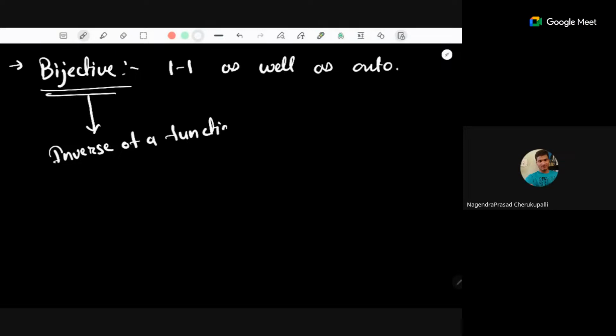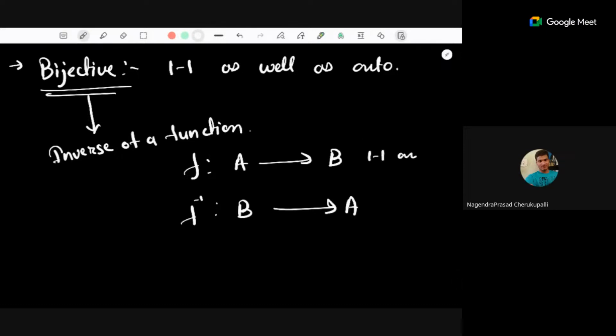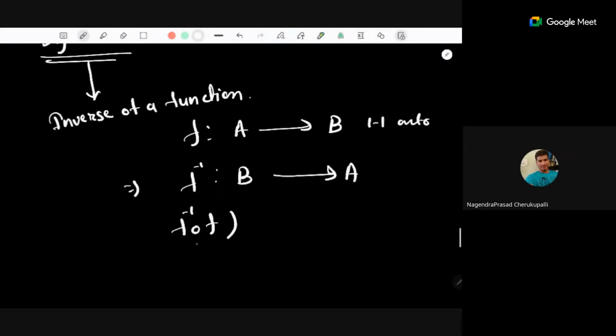So what is the inverse of a function? If you have a function f from A to B, you can define another function f inverse, which will be a function from B to A. So here the roles of codomain and range interchange. If f from A to B is one-one and onto both, then we can find a function f inverse from B to A, which is also one-one and onto, such that if you compose f with f inverse, you get x back. Such a function is known as the inverse of a function. We are just defining another function for which the domain and codomain are changed.